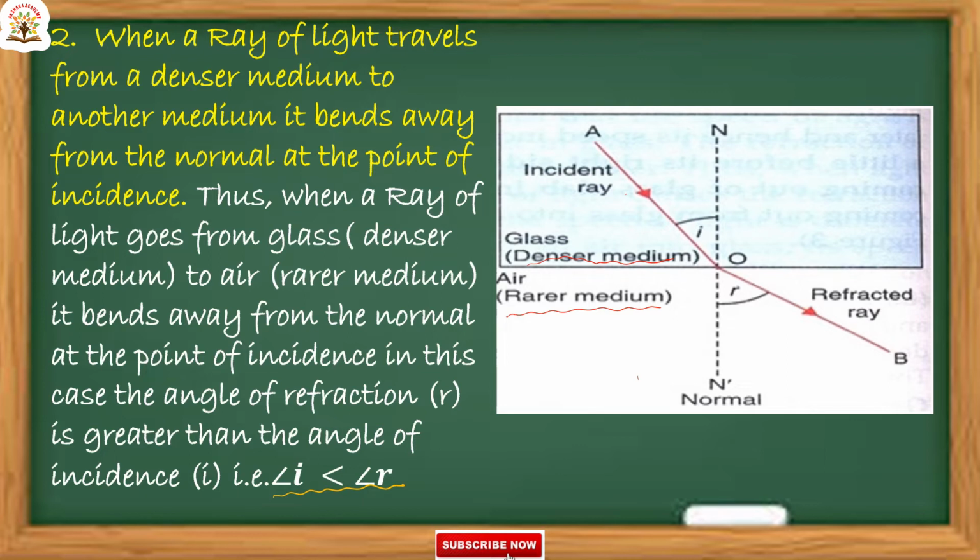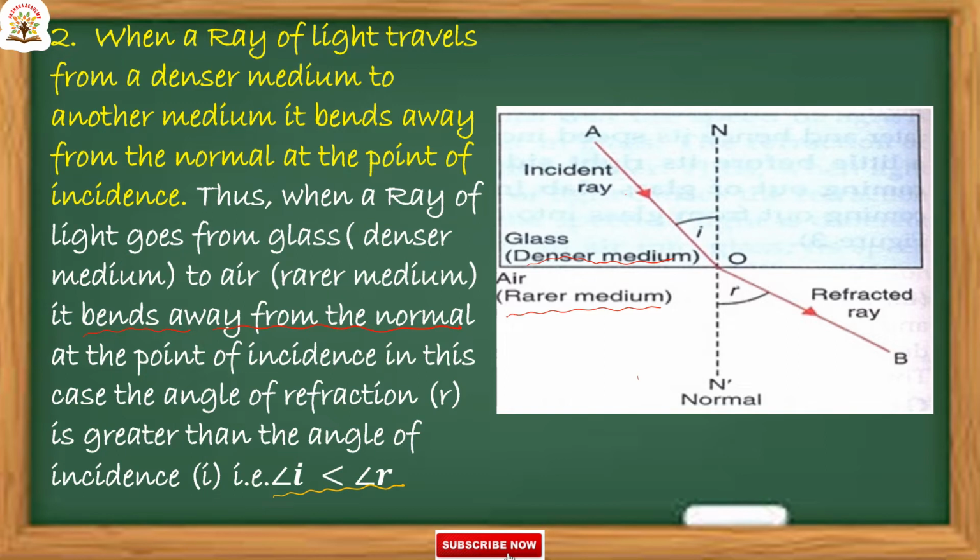So when a ray of light travels from denser medium to another medium, it bends away from the normal at the point of incidence. Thus, when a ray of light goes from denser to rarer, glass to air, it bends away from the normal. This is away from the normal. Reverse: rarer to denser, towards the normal.